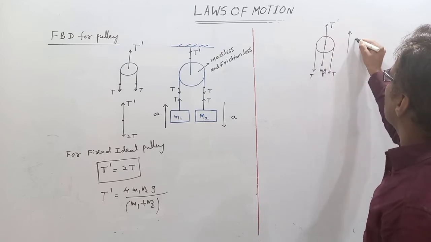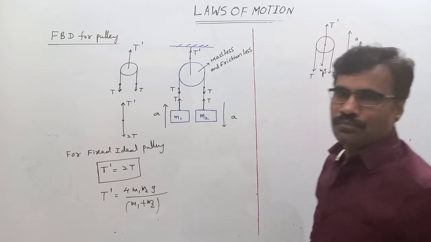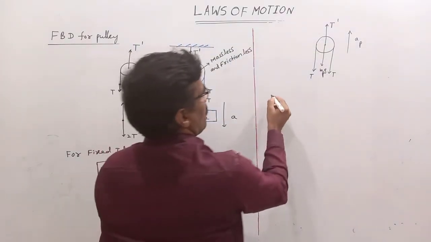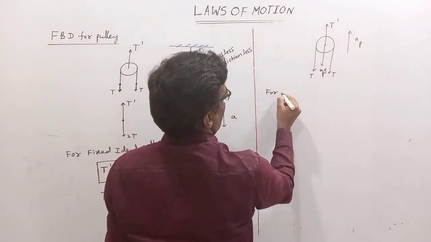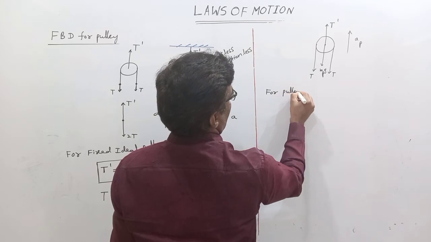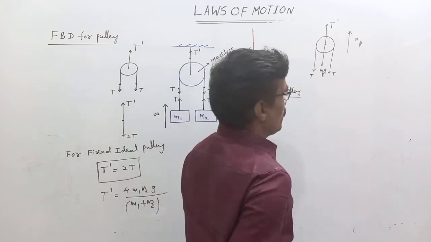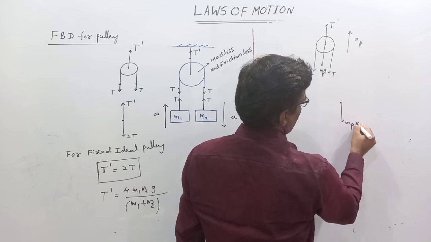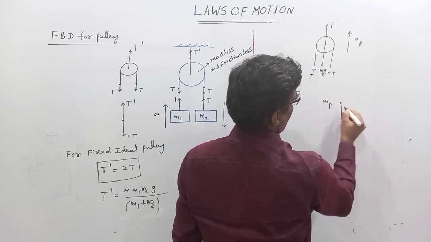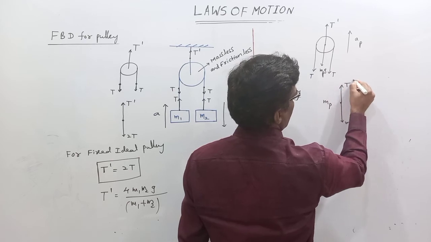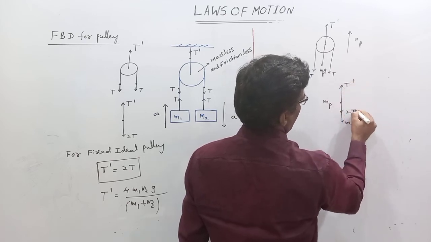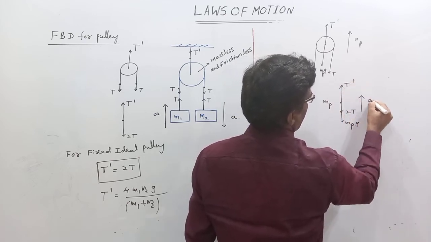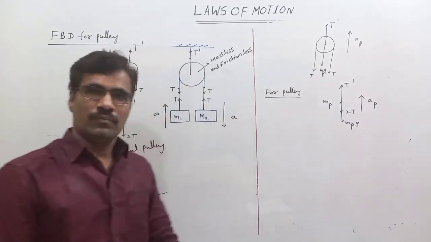Suppose it is moving upward with acceleration AP. In the free body diagram for the pulley, MPG is down, T dash is up, and 2T is down, but it is moving upward with acceleration AP.